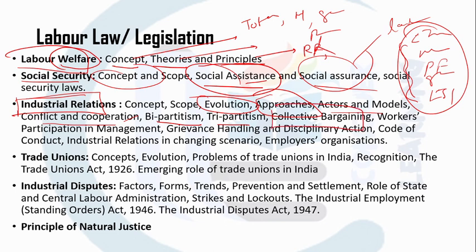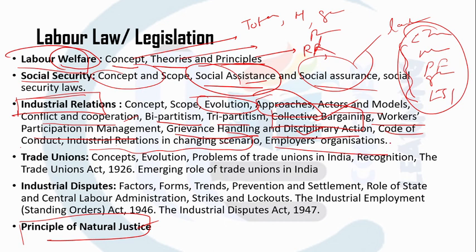What do you mean by collective bargaining? Who was the one to introduce collective bargaining? WPM, workers participation in management: what are the different levels, and the history in India regarding workers participation? Grievance handling and disciplinary action, like the principle of natural justice, usually form part of this. Code of conduct and code of discipline are very important parts. Industrial relations as per the changing scenario, along with trade unions, that is the association of employees. The employers organization is also important to study.